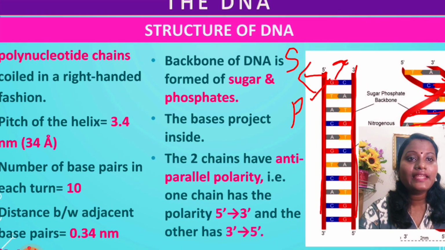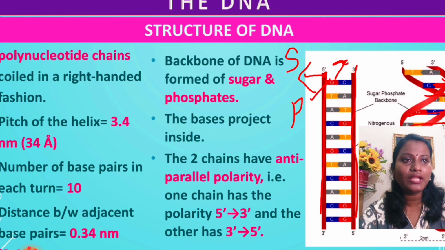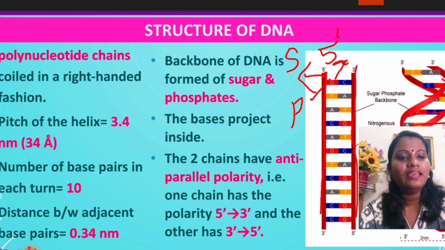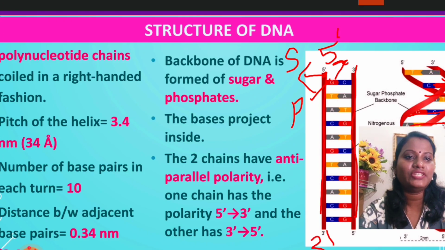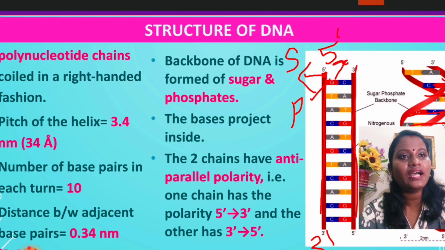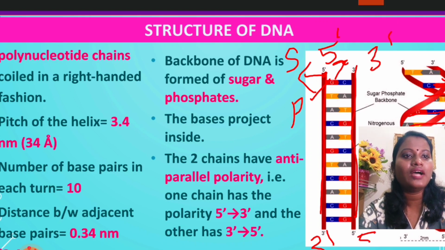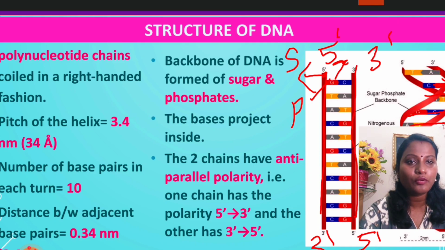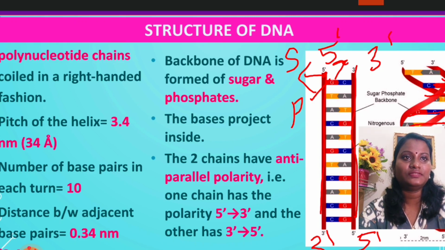Now, the two chains have anti-parallel polarity. What do you mean by anti-parallel polarity? You can see here in one chain you have 5' end here and 3' end here. What about the opposite chain? You have 3' here and 5' here. So they are anti-parallel. Got it? So the DNA chains have anti-parallel polarity. That is, one chain has the polarity of 5' to 3' and the other has 3' to 5'.